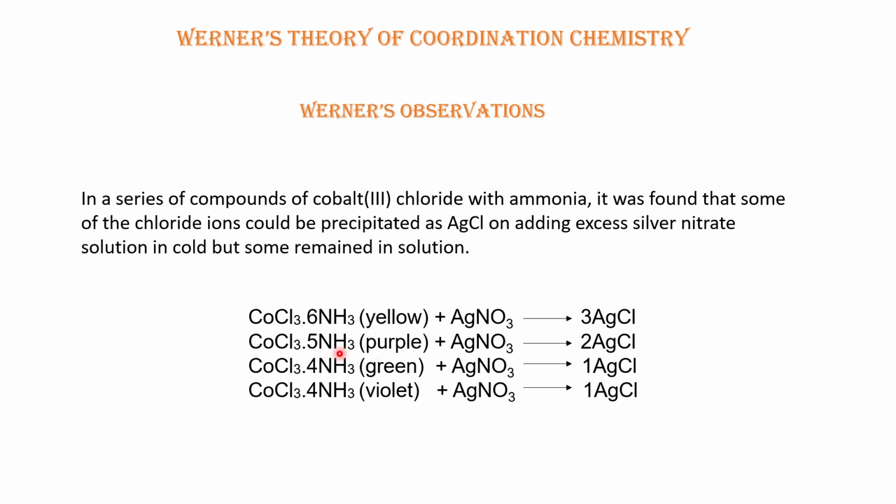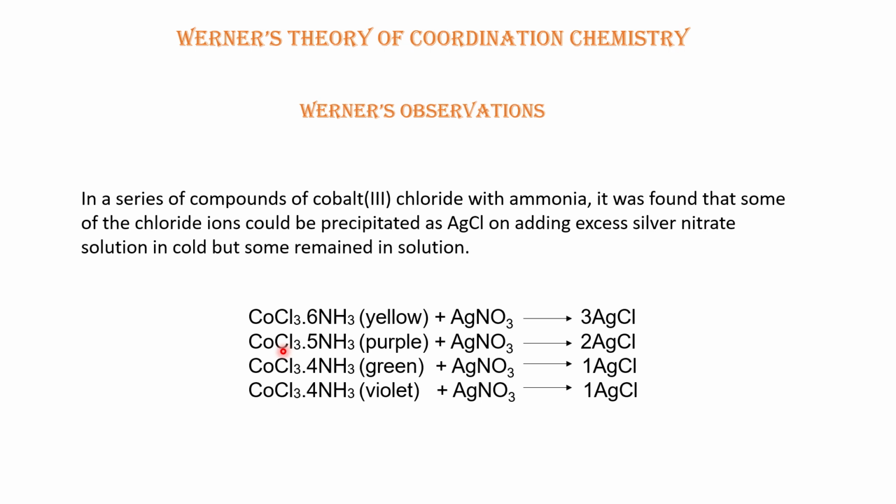When 5 moles of ammonia were mixed with cobalt chloride, he observed a purple colored compound formed, and when he mixed 4 moles of ammonia with 1 mole of cobalt chloride, he observed again two colored products, one green and one violet. So this was a very surprising observation for him. Then he further checked.